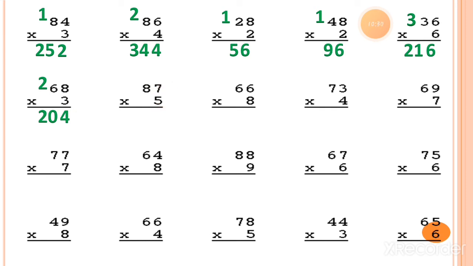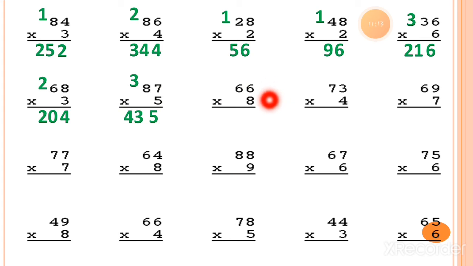Here is 5 7s. 5 7s 35. So I am writing 5 under the ones column and 3 will move as a carry forwarded number. Now the next one, 5 8s. 5 8s is equal to 40. So we have to add 3 number into the 40. So 40 plus 3 is equal to 43. Here you can see 43. So the final answer for this sum is 435. What is the final answer? 435. This is the answer.